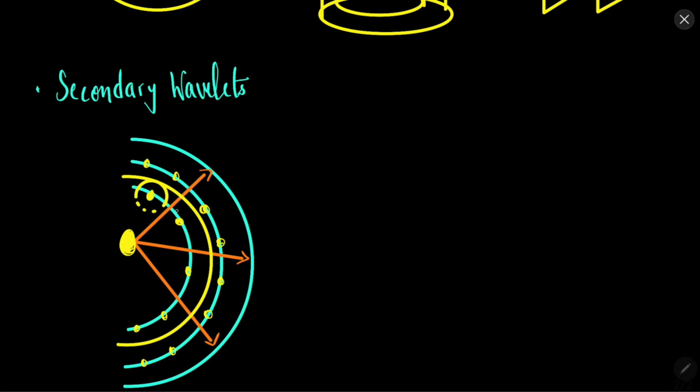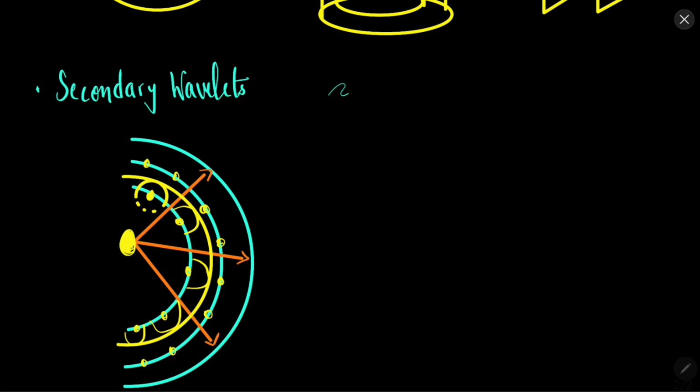So all these points will act like a secondary source and create another wave. So according to Huygen, first of all the source produces the wavefront, and the points on the wavefront produce secondary wavelets which allow the light to travel in the forward direction. Now he assumed a few things.